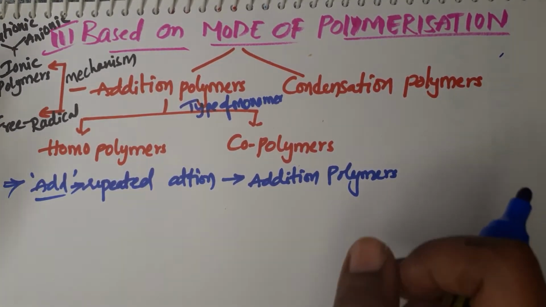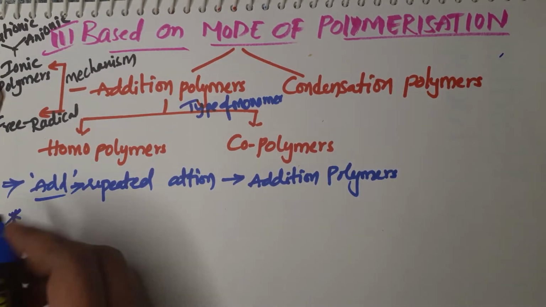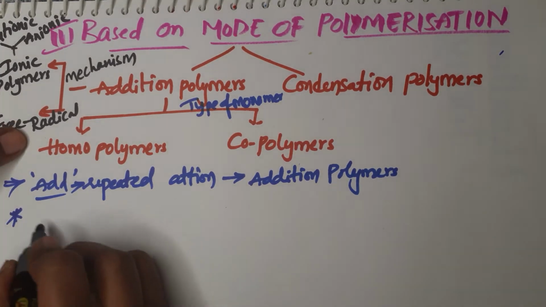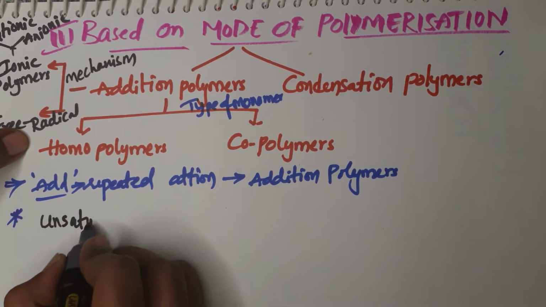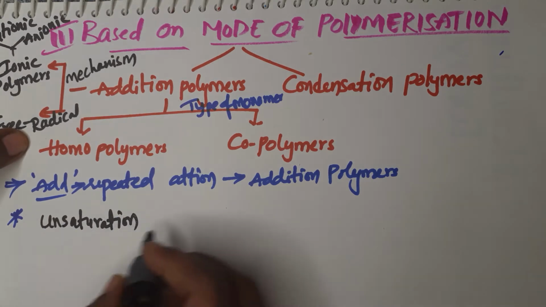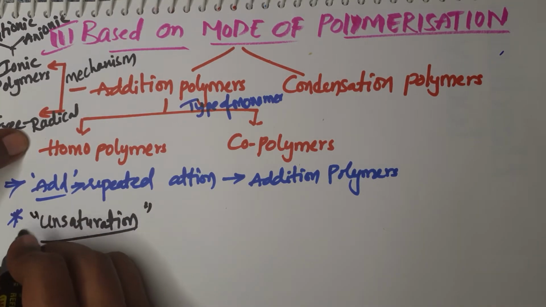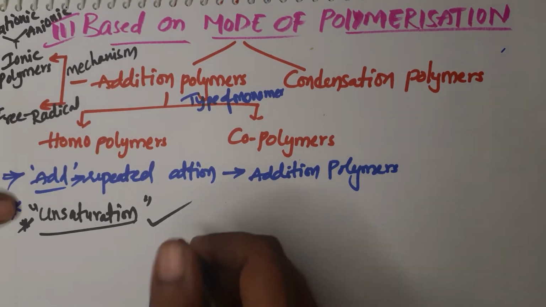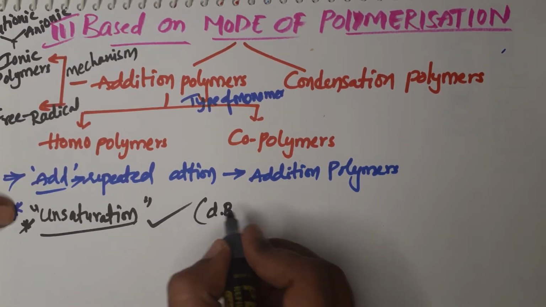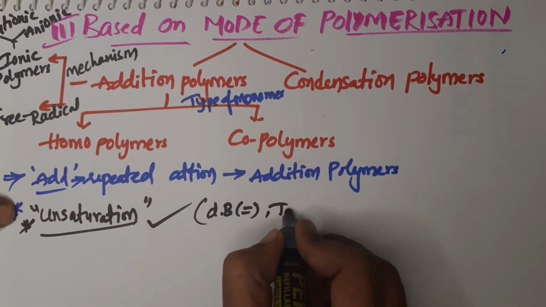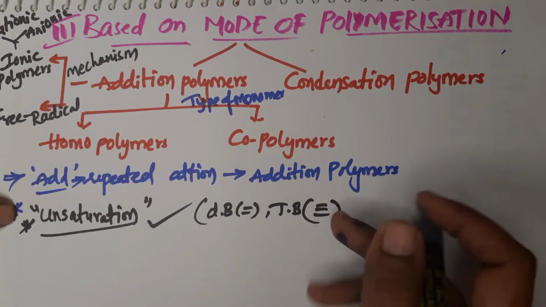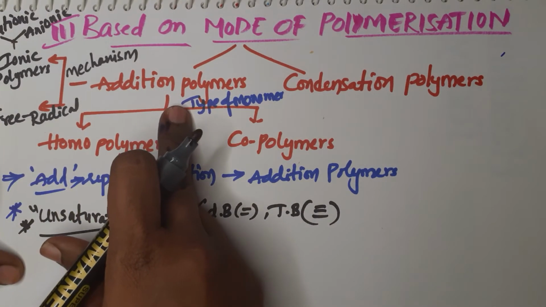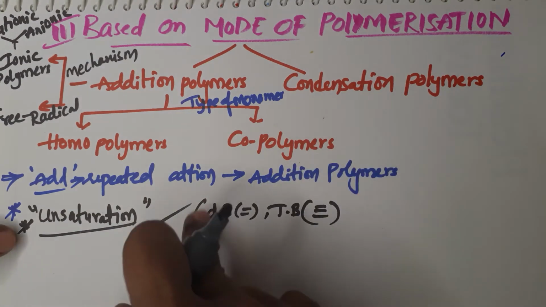And here one more important point is that if the polymer is formed by the addition polymerization method, the monomer should contain unsaturation. Only if the monomer contains unsaturation can it be involved in the addition polymerization process. Unsaturation means containing a double bond or a triple bond. Monomers with double and triple bonds will be involved in the formation of addition polymers only. This is very, very important.